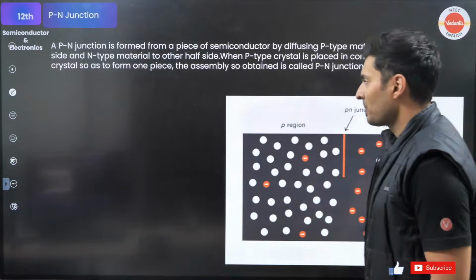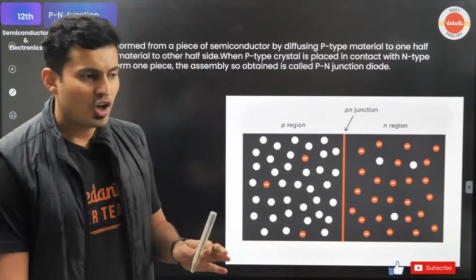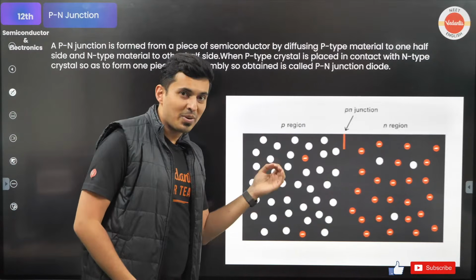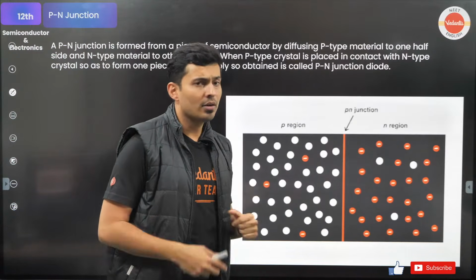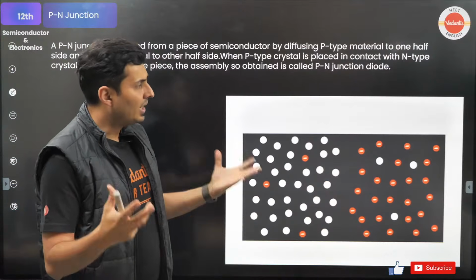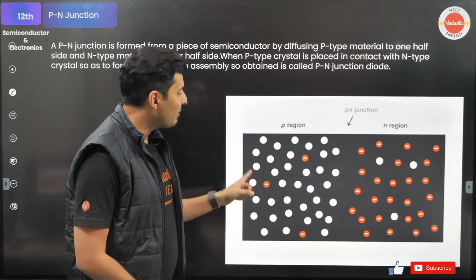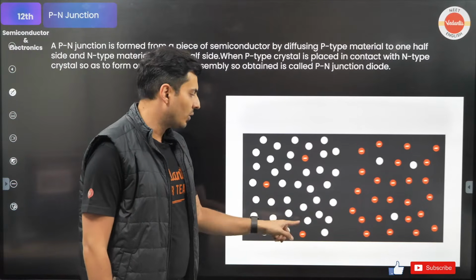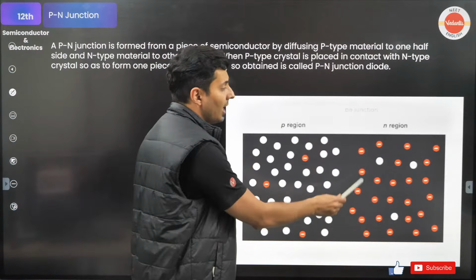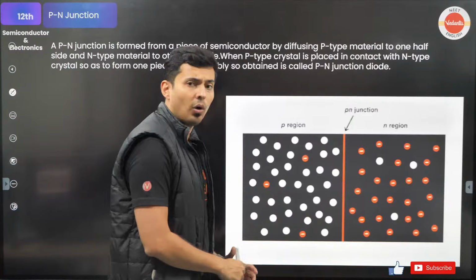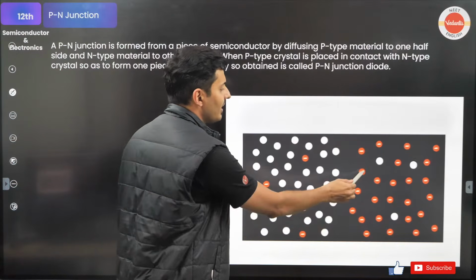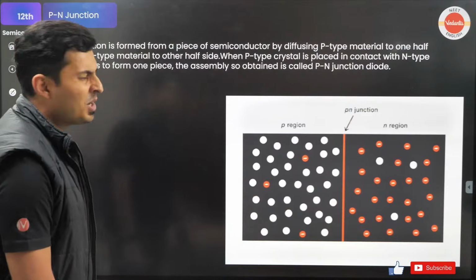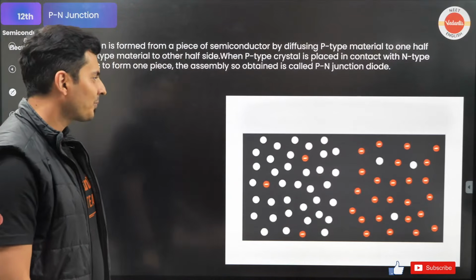So a p-n junction is formed by placing p-type and n-type close to each other. One side you dope with p-type, that is trivalent. The other side you dope with n-type, that is pentavalent impurities. You can see p-type has many holes as compared to electrons. Hole concentration is more as compared to electron concentration. In n-type, the electron concentration is more as compared to the holes. Now you can obviously guess the electrons are going to immediately jump from here to here. That's what is going to happen, but that itself creates a problem.